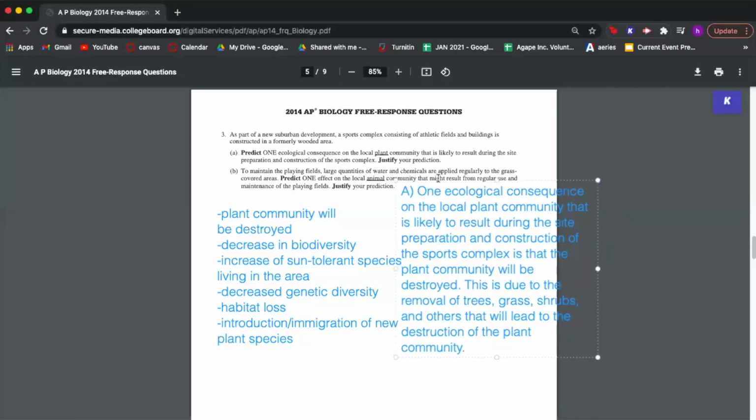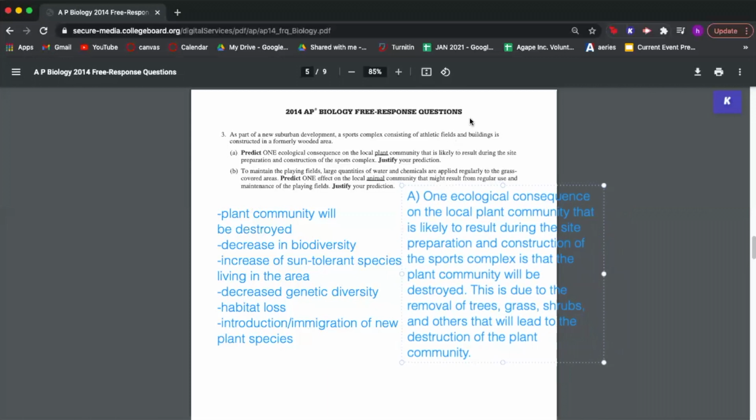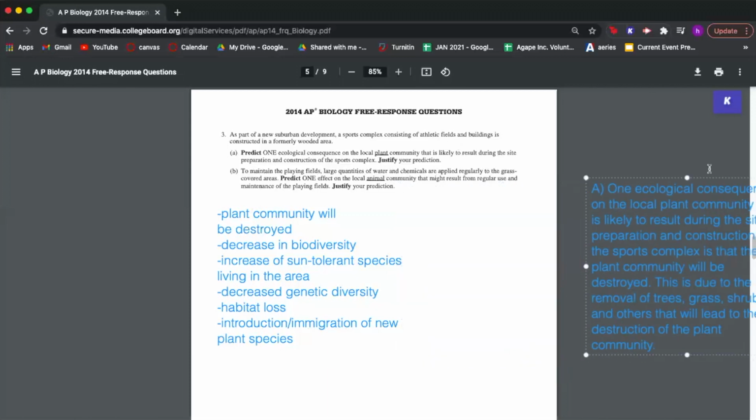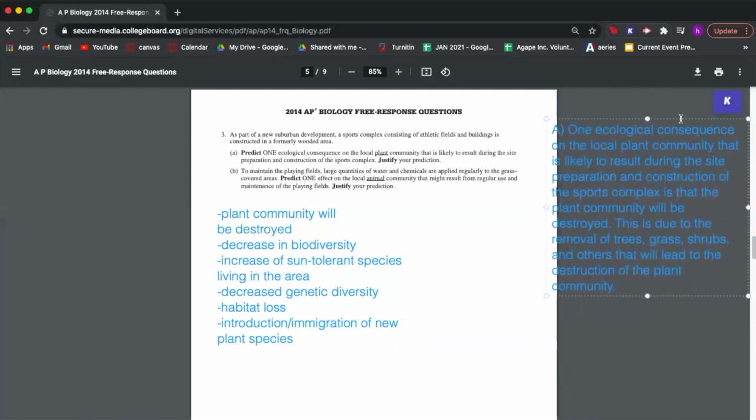So of course you can add on more to your answer, but what I have now would be basically all you need to write for part A to get full credit for this question.